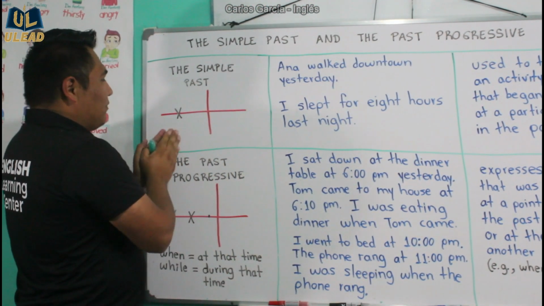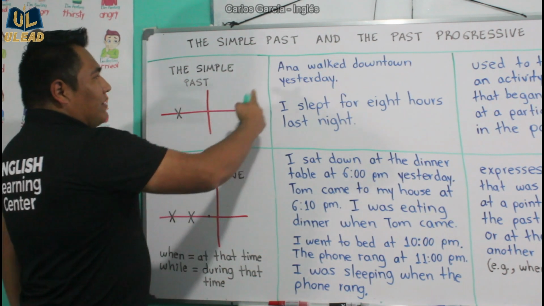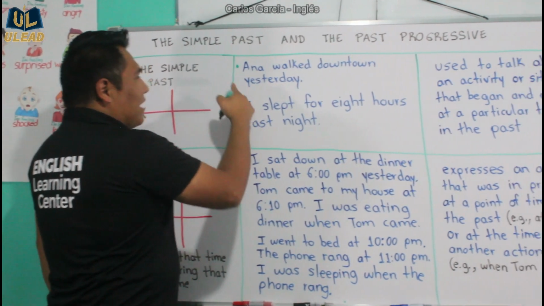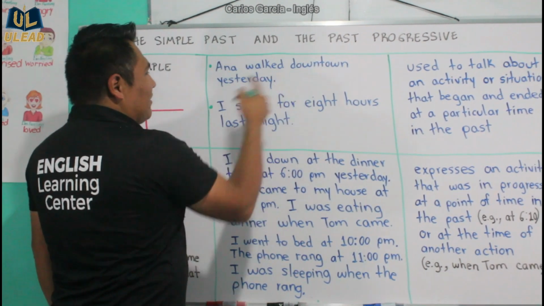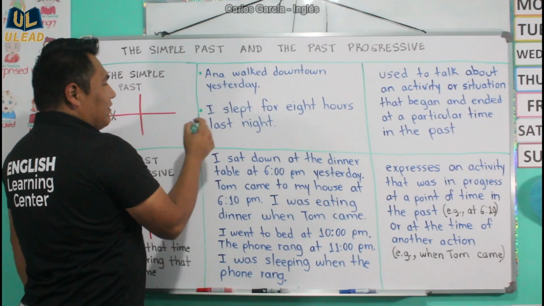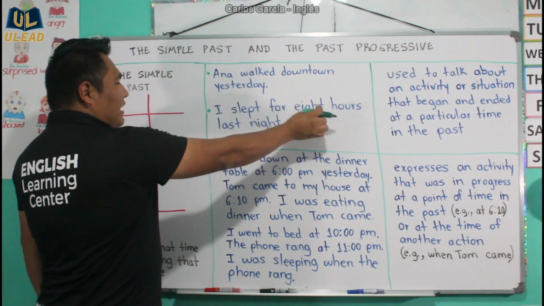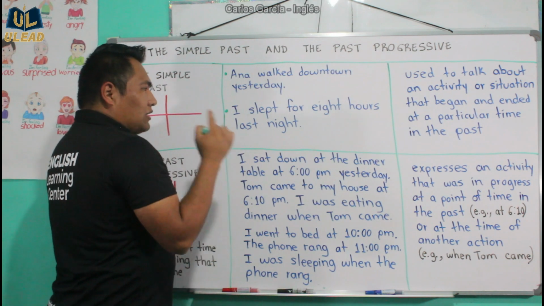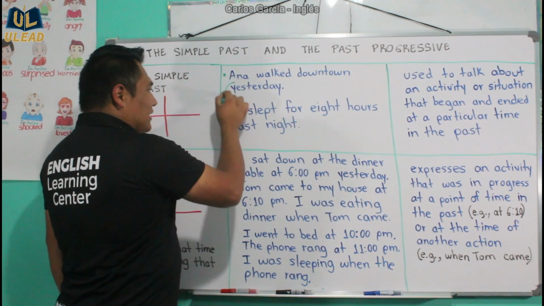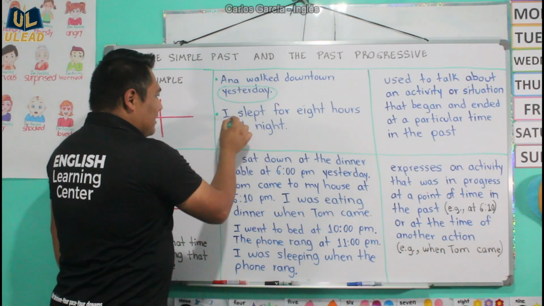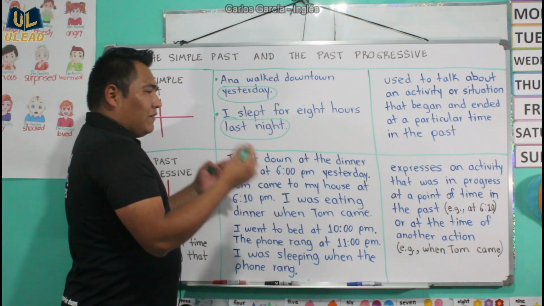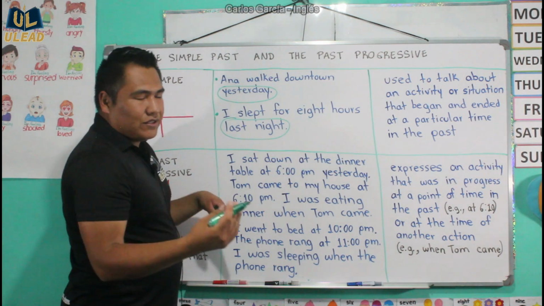The simple past. Here are two examples. Let's read the examples first. Anna walked downtown yesterday. I slept for 8 hours last night. One of the things we need to remember is this part. This is going to tell you if it's in the past tense or in a different tense.